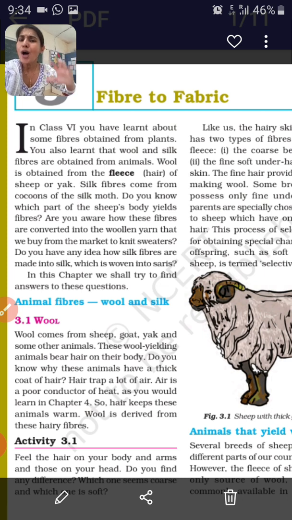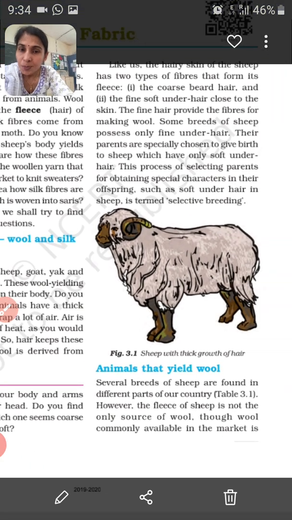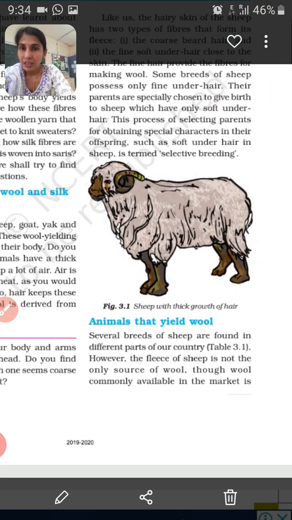Now, how these hairs which are obtained from rabbit, goat, sheep, camel, and yak can be converted into fabric, we shall be studying right now. So what happens actually?